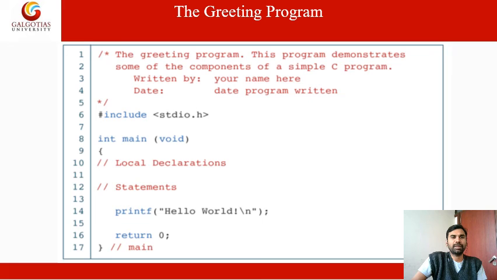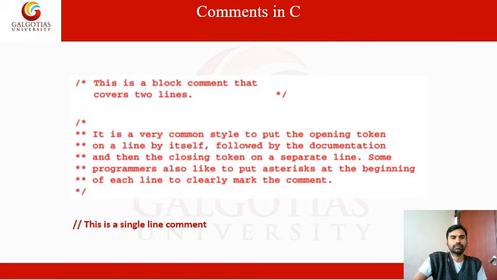This one is for multiple lines. For a single-line comment, just use double slash. See this double slash means it is not executed. These are the comments in C: the single-line comment is a double slash, and the other is the multi-line comment.